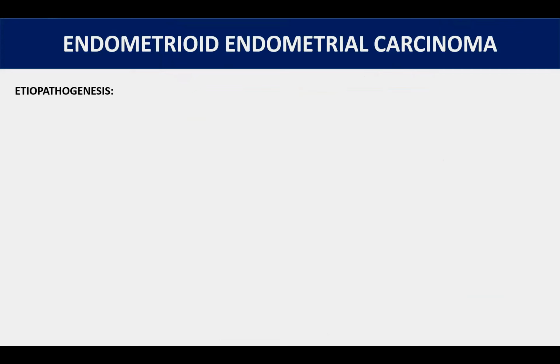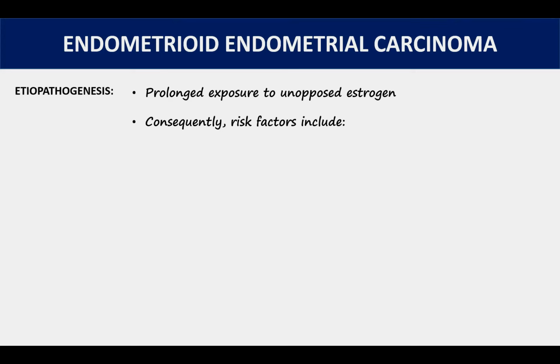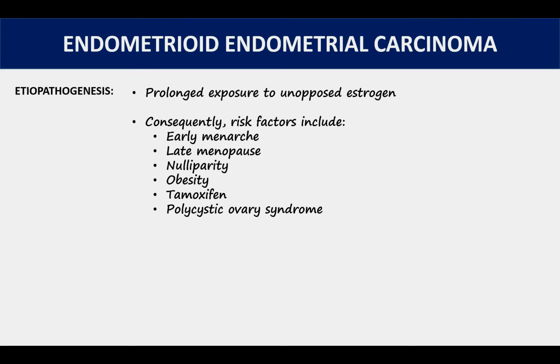Now, coming to endometrioid endometrial carcinomas, these tumors are driven by an estrogen-related mechanism. So they are associated with prolonged unopposed estrogen exposure. Consequently, all the conditions that would result in such type of exposure are risk factors for the development of endometrioid endometrial carcinomas. And these conditions include early menarche, late menopause, nulliparity, obesity, tamoxifen, polycystic ovarian syndrome, and ovarian tumors that produce estrogen, for example, granulosa cell tumors.